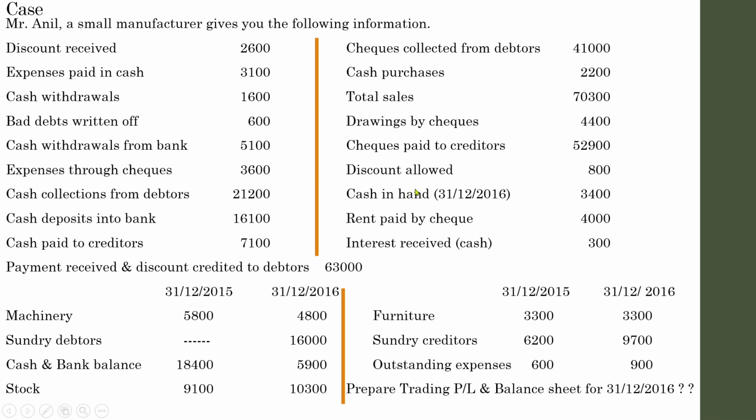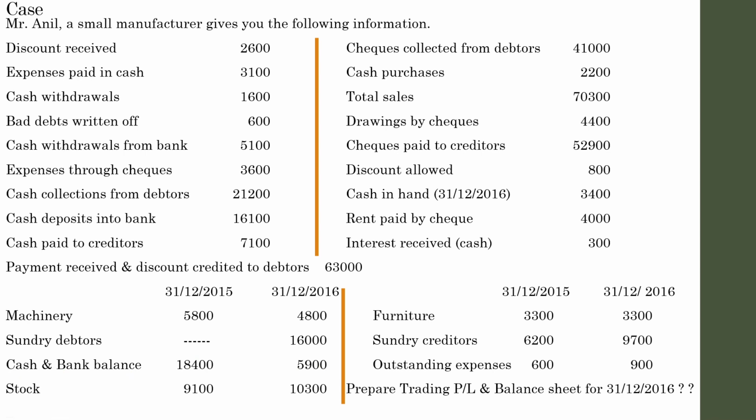So you can see that there are cash transactions and at the same time bank transactions: drawings by check, check paid to creditors, rent paid by check, cash deposit into bank, cash collections from bank. And in the opening and closing balance it is mentioned that a certain amount of cash and bank balance is given.